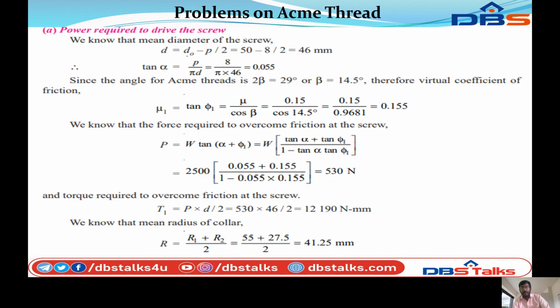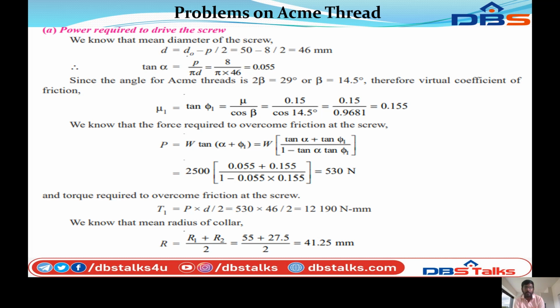So first we calculate the power required to drive the screw. We know that the mean diameter of the screw d is equal to D0 minus P by 2. Substituting the values, D0 equal to 50, P equal to 8: 50 minus 8 by 2.